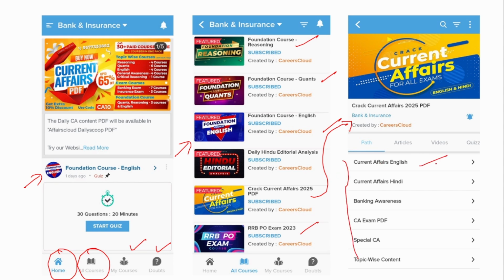Here, the current affairs will be available in English medium, this under Hindi medium, and here under banking awareness, we will provide you the monthly compilation of the banking news and current affairs exam PDF, and also special current affairs, which mainly includes the Union Budget and the Economic Survey, which are very important from the exam perspective. And this is topic-wise content, where the news related to a specific topic will be combined together and provided to you.